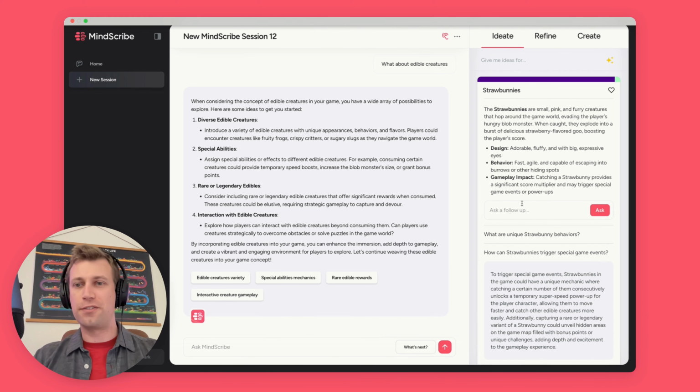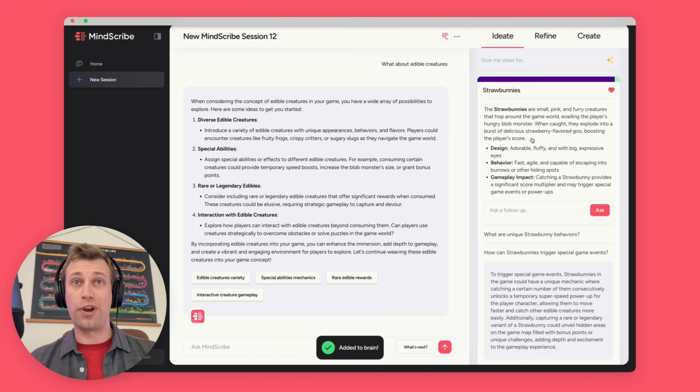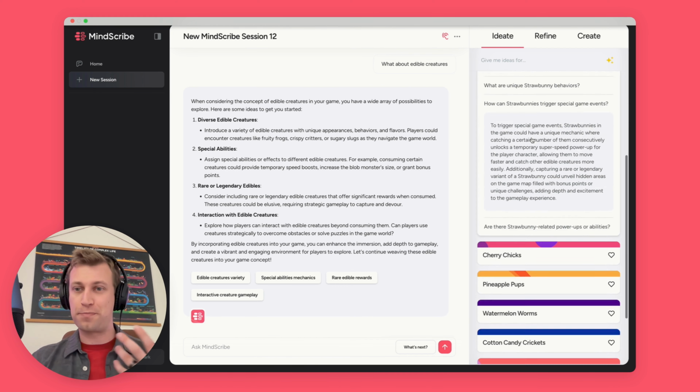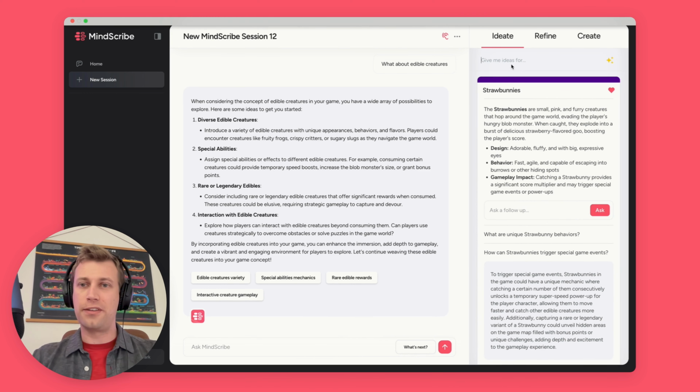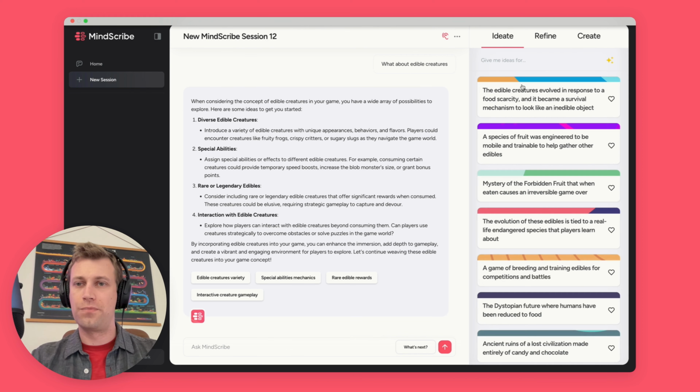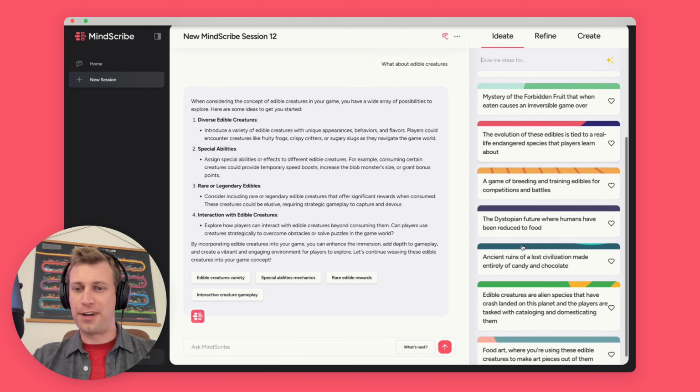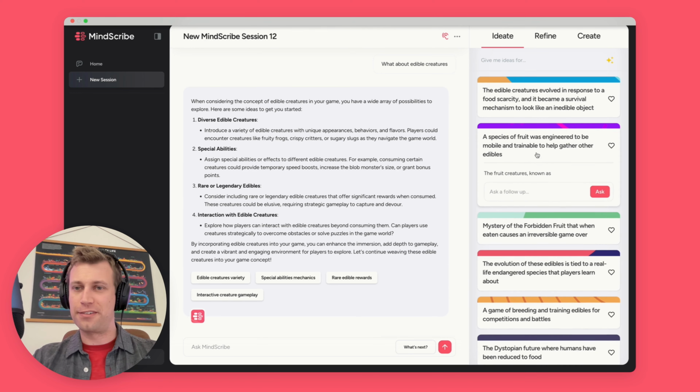So this column here on the right is really to explore ideas. I can ask a follow-up here and I can heart things. What that will do is add it to the conversation brain, so it's as if we talked about it as part of our conversation. I can go through, and I love pineapple pups and cotton candy crickets. That's great. I can also type in things here if I want ideas for something specific, like say backstory. Great. And I'm gonna get some ideas here for my concept.